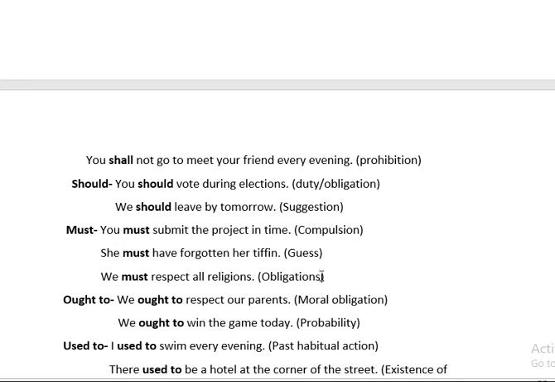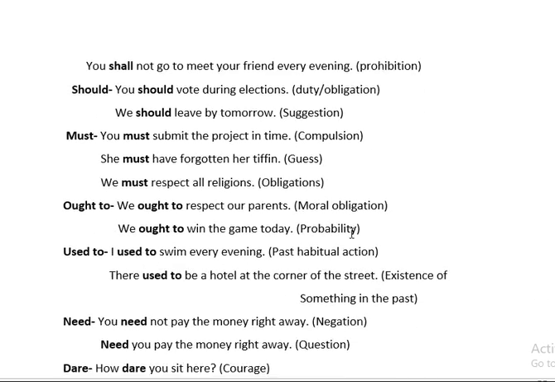You have to always keep in mind, must you should only use it for compulsion and guess. When they ask you to write about an obligation, you can write should or you can write ought to also. You can opt for any one of it, ought to or should. And must should always be for guess and compulsion only. It can be obligation, you won't get it wrong, but I am just telling you all the actual meaning of it. After that,